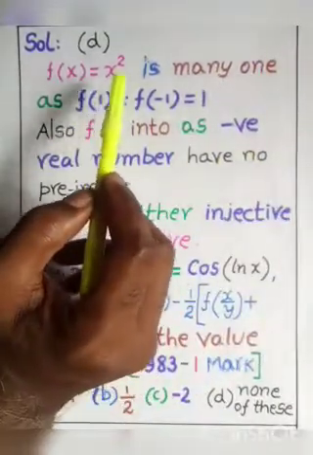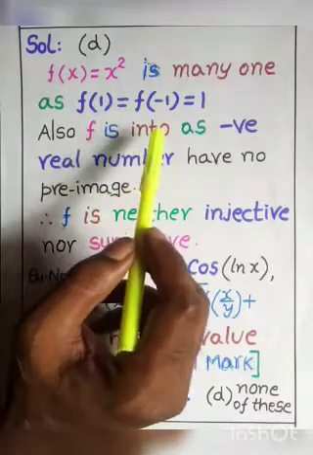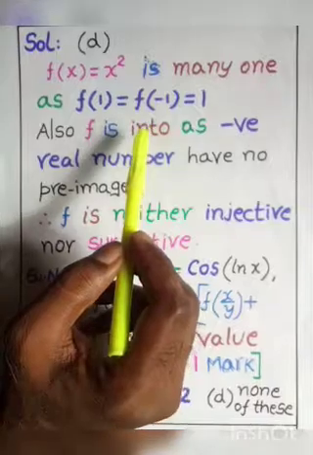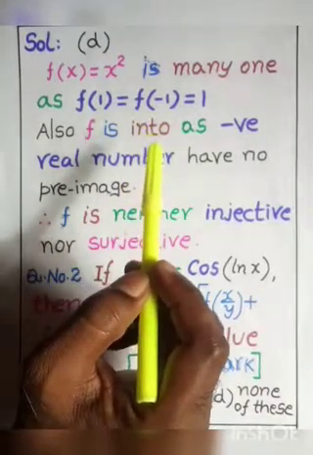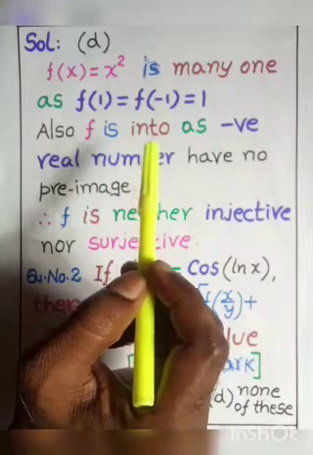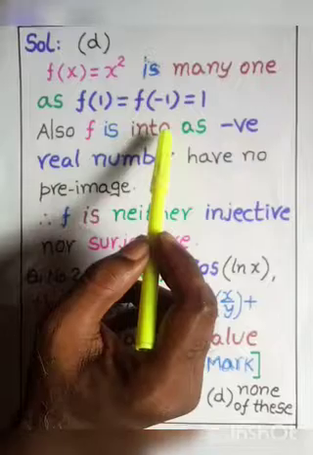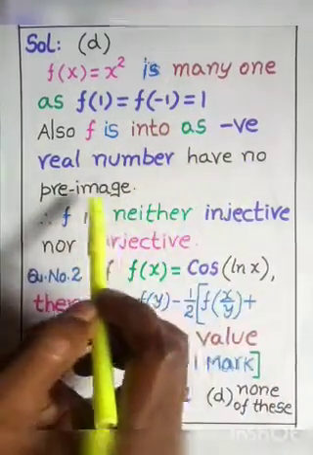That is why it is not one-one. Also f is not onto, it is an into function. Into function means in the codomain even a single element does not have a pre-image, because negative real numbers have no pre-images.